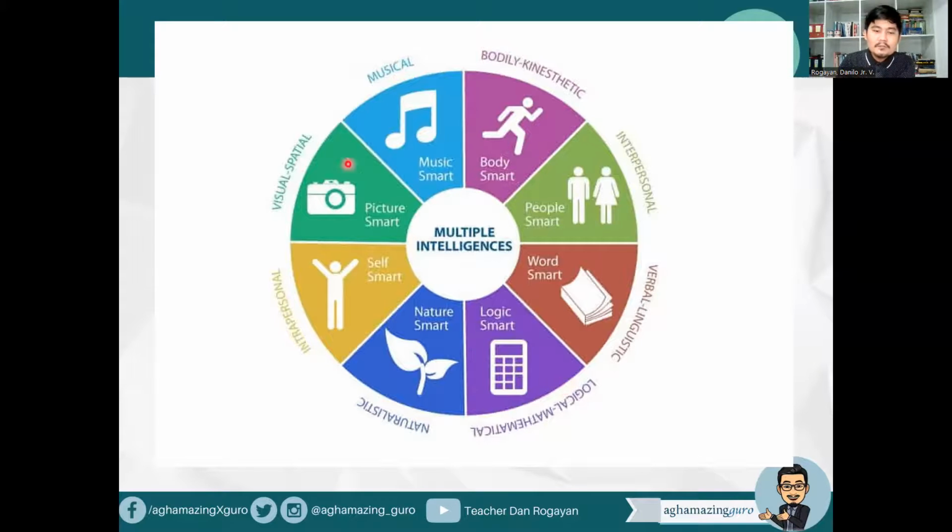Here we have the bodily kinesthetic, body smart. Interpersonal, people smart, and we get to talk to other people. Verbal linguistic, word smart, you're good in writing, for example, you're good in speaking. Logical mathematical, you're logic smart. Naturalistic, you're nature smart, just like me. For example, you really love plants, now you're a plantita, or you want to go to nature trippings, you want to commune with nature.